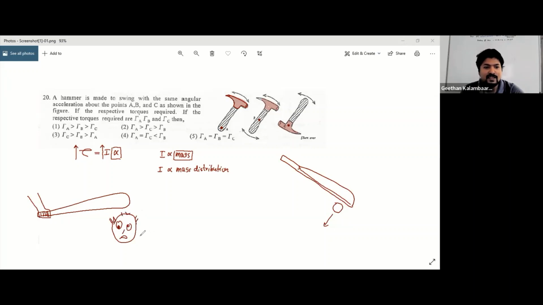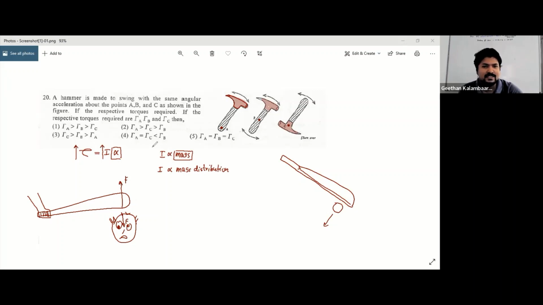The force applied to stop it is going to be very huge. Right? So when the moment of inertia is higher, the torque is higher, so the force that you need to apply to stop it is higher. So that is the whole purpose of making a hammer like this.